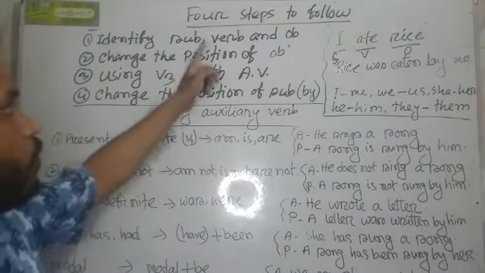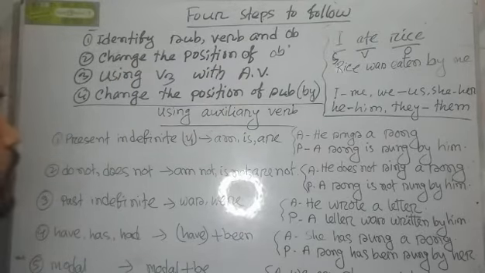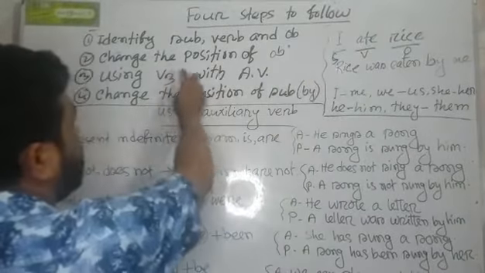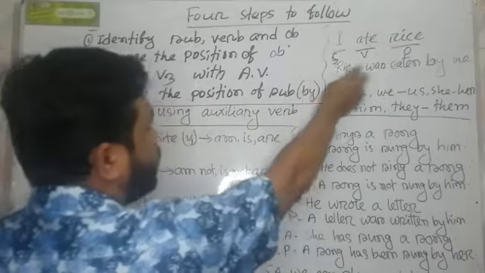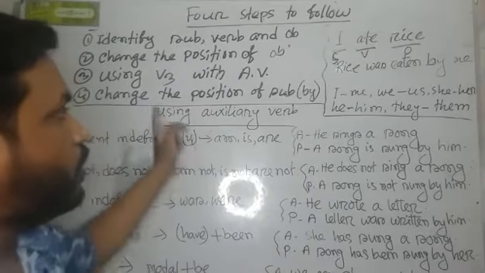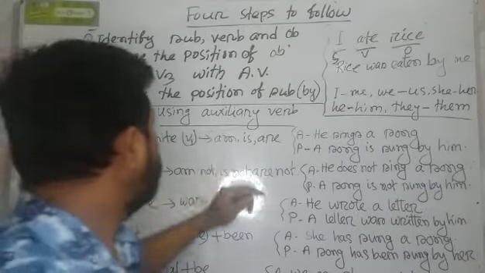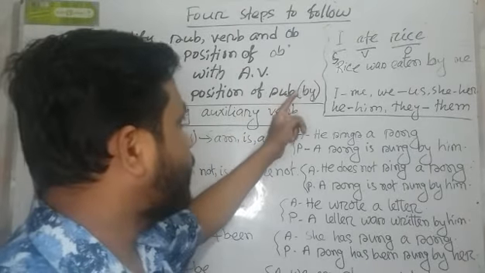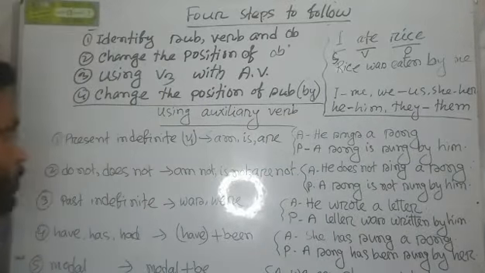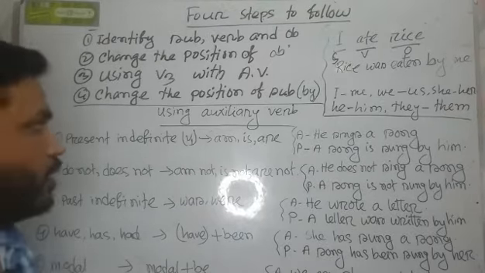So there are 4 steps to follow when we change an active sentence into passive. That means we have to identify subject, verb and object. Then we change the position of object. That means object will become subject. And then we have to use B3 with auxiliary verb. And in the 4th step we have to change the position of subject. That means subject will become object with a preposition. Then we can turn to the next step.